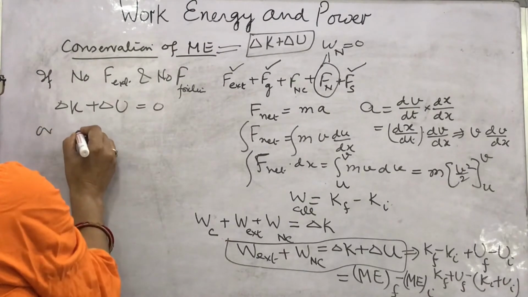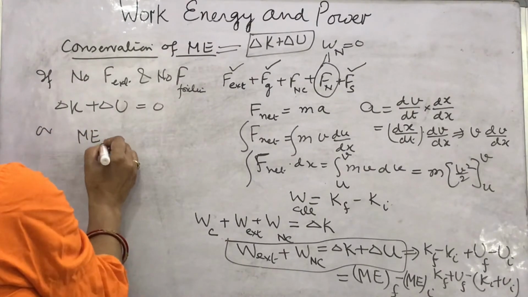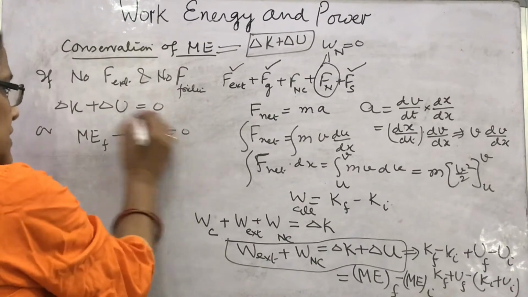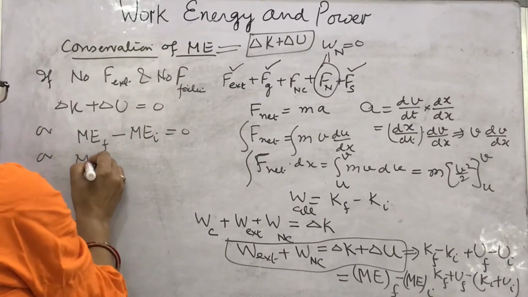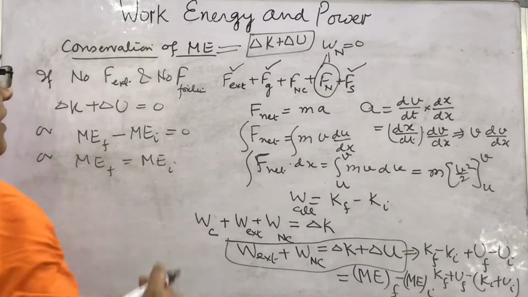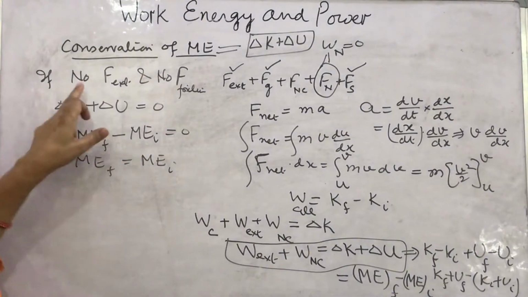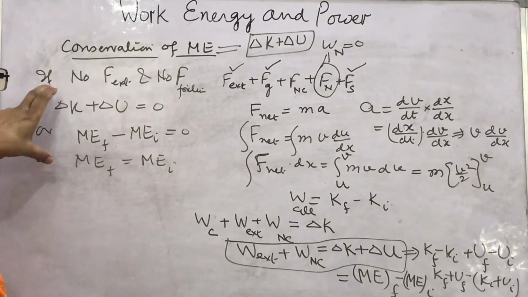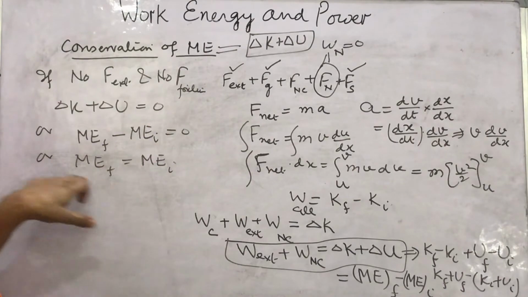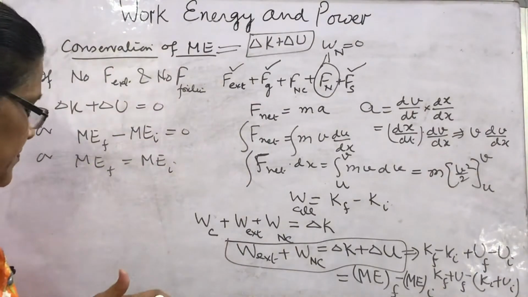Or you can write mechanical energy final minus mechanical energy initial is equal to 0, or mechanical energy final equals mechanical energy initial. You put 0 here and you will get this. Normally this is proved for no frictional force and no external force.